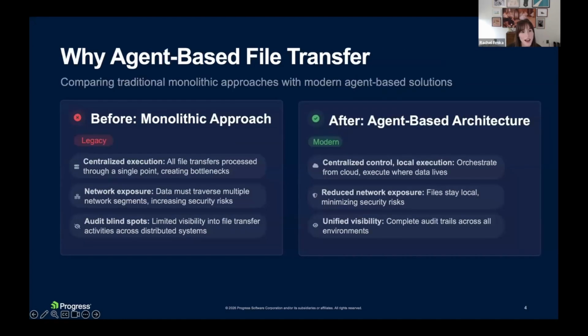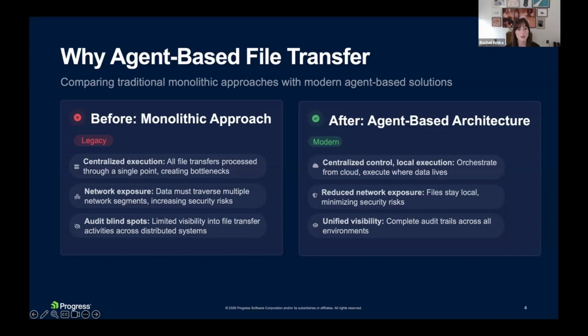To understand why agent-based architecture matters, it helps to be pretty explicit about what we mean by a monolithic approach, because this can actually be several different versions. Monolithic file transfer isn't just one thing, it can be a few different patterns. The first involves some sort of centralized execution hub. In this model, all file transfers are funneled through a single centralized server or platform.